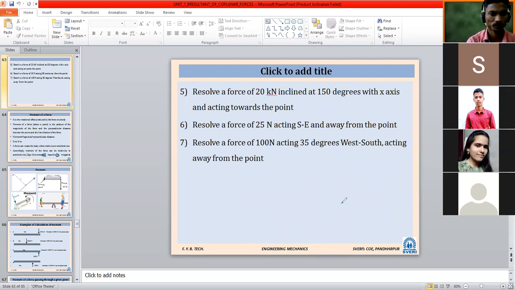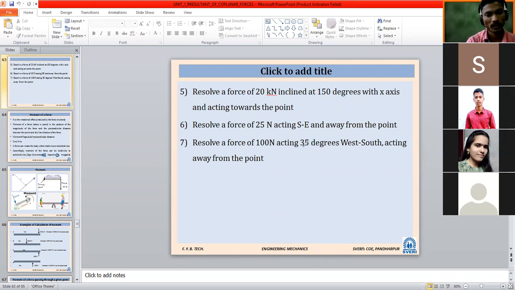Any difficulty? Have you solved? Yes, sir. Resolve a force of 100 Newton acting 35 degrees west of south, acting away from the point. Likewise, resolve the force now. Have you got the answers for Fx and Fy?